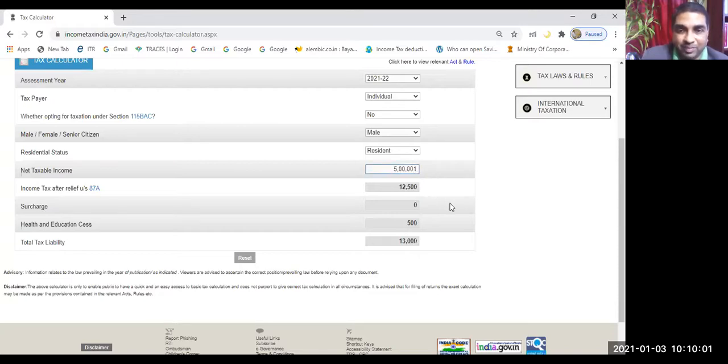One. Are you seeing? He has to pay 13,000, sir, for 1 rupee. Because at exactly 5 lakh rupees, he's getting 12,500 tax, but a rebate of 12,500 is given to him. That's why it is nil. Otherwise, if the income is 1 rupee more, then he has to pay 13,000.